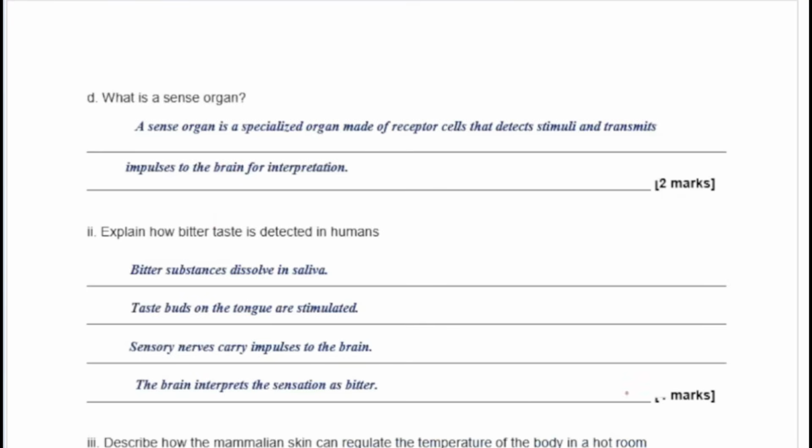So here you have that a sense organ is a specialized organ that is made up of receptor cells that detect stimulus and transmit impulses to the brain for interpretation. So explain how bitter taste is detected in humans. The bitter substance dissolves in saliva, the taste buds on the tongue are stimulated, the sensory nerves carry impulses to the brain, and the brain interprets the sensation as bitter.